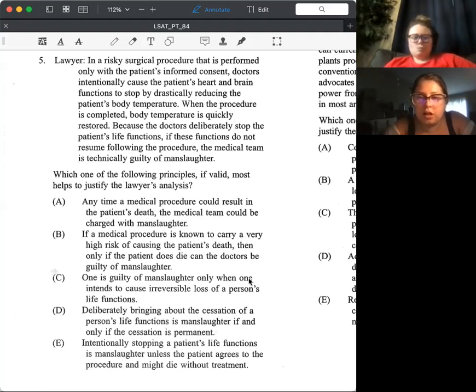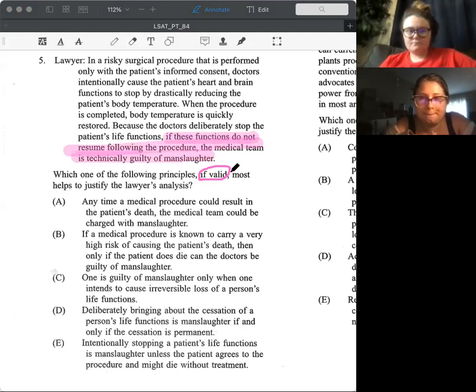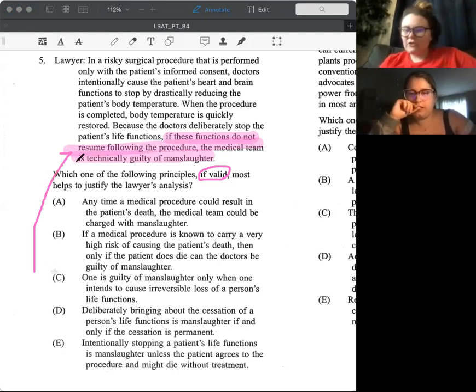Which one of the following principles, if valid, most helps to justify the lawyer's analysis? So what kind of question is this? It's like strengthen, because they are saying which of the following premises, if true, most strengthens the lawyer's argument. So what is our conclusion in our argument? If these functions do not resume following the procedure, then the medical team is technically guilty of manslaughter. So we're trying to prove that they are technically guilty of manslaughter. What principle would guarantee or strengthen that or lead to that?